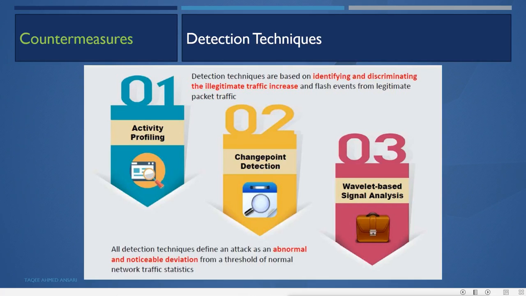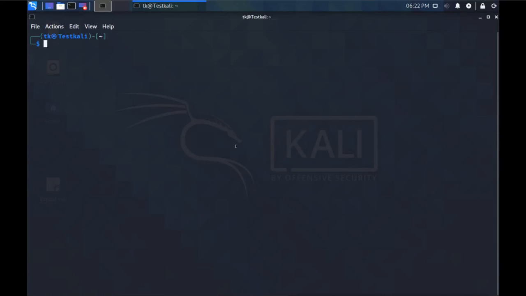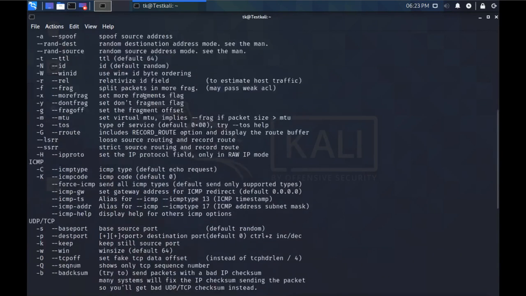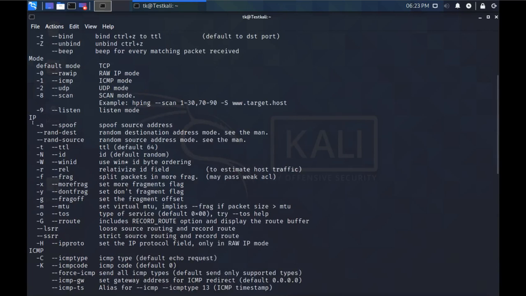After that Metasploit attack, we can use another tool, which is hping. We can use hping also to flood with different requests. From our Kali Linux we have the hping3 command. If you see the help, it has lots of different options. If you want to send the SYN flag, you can use -S, and if you want to spoof the source address, we can do that by using the -a option.